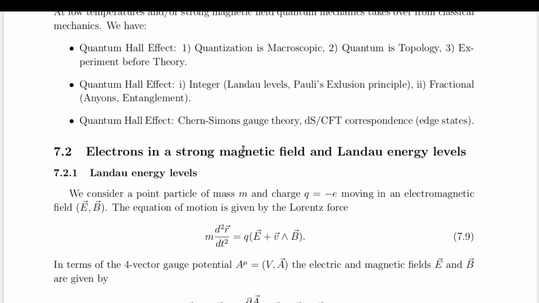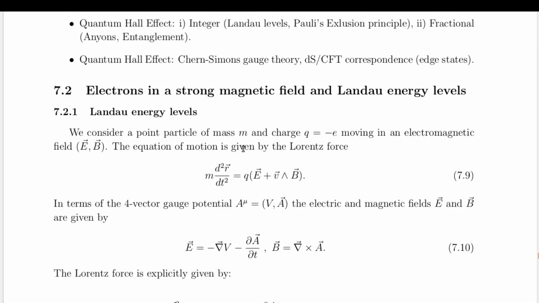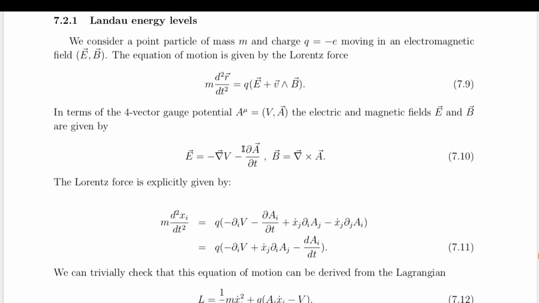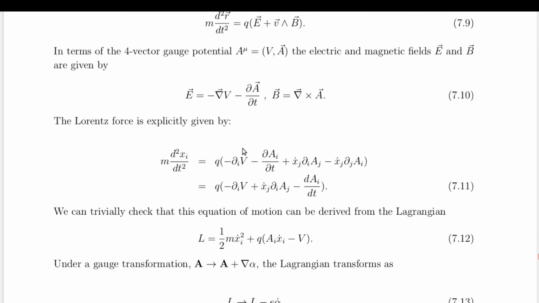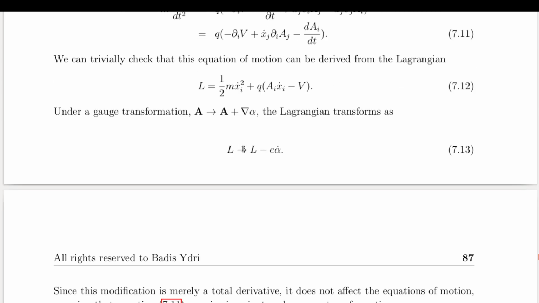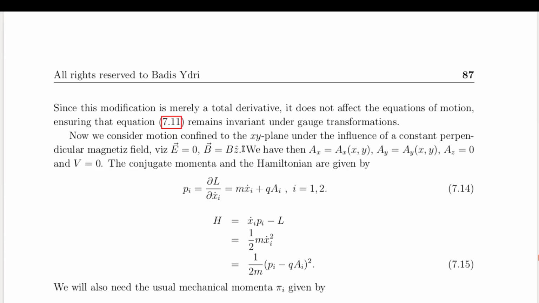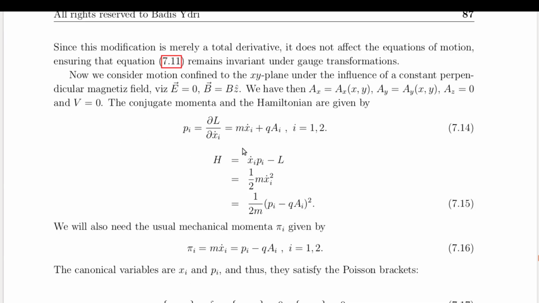To derive these quantized levels, we first analyze the dynamical variables of the system. The classical momentum of an electron in an electromagnetic field is modified by the presence of a vector potential, leading to the distinction between canonical momentum and mechanical momentum. The canonical momentum is expressed in terms of the standard Hamiltonian formalism, while the mechanical momentum, which determines physical motion, includes the effects of the electromagnetic potential.